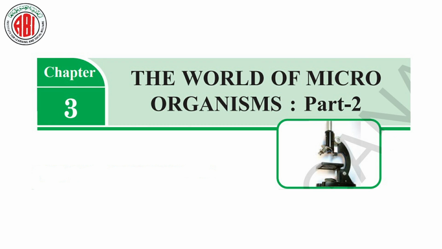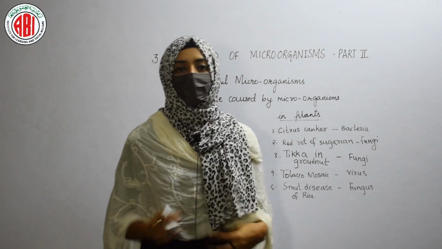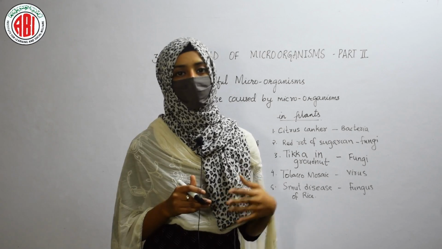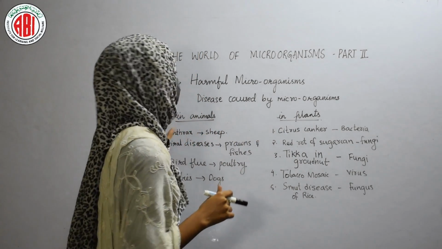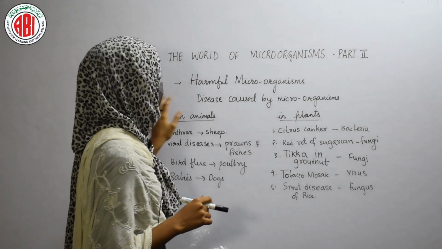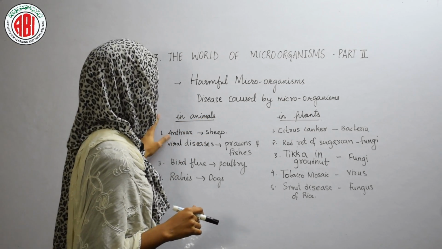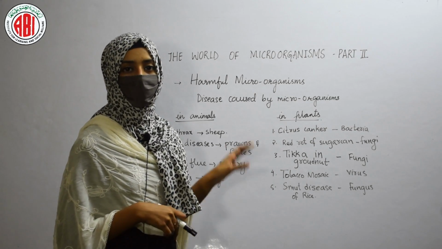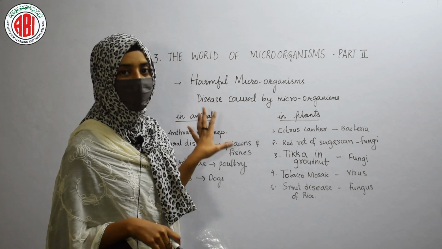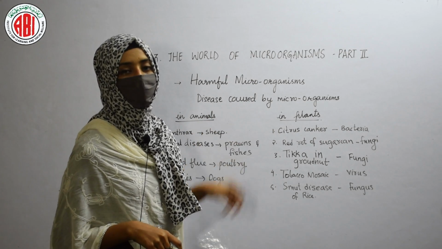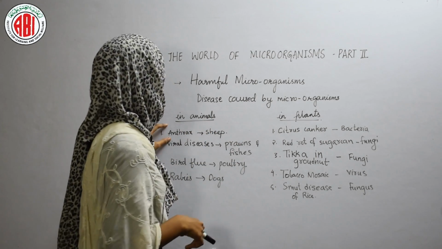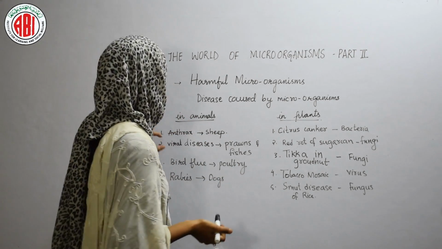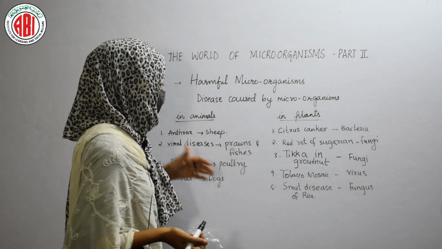So in today's class, I'm going to explain to you about the soil microorganisms. Not only in humans, microorganisms are also responsible for causing diseases in animals as well as in plants. The diseases caused by microorganisms in animals include anthrax, viral diseases, bird flu, and rabies. Anthrax can be seen in sheep and goats, and viral diseases can be seen in prawns and fishes.